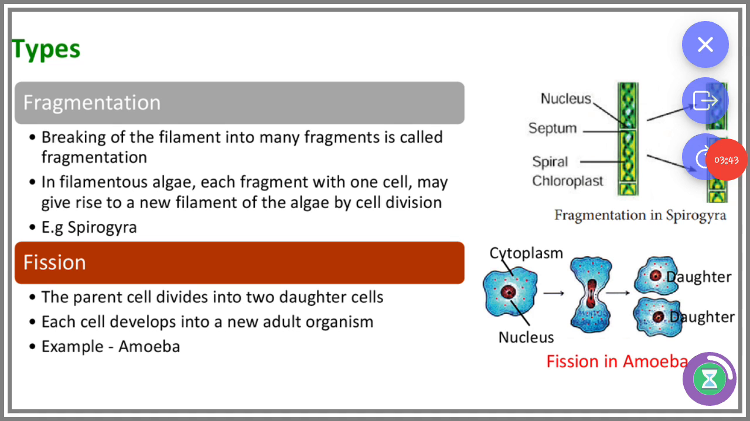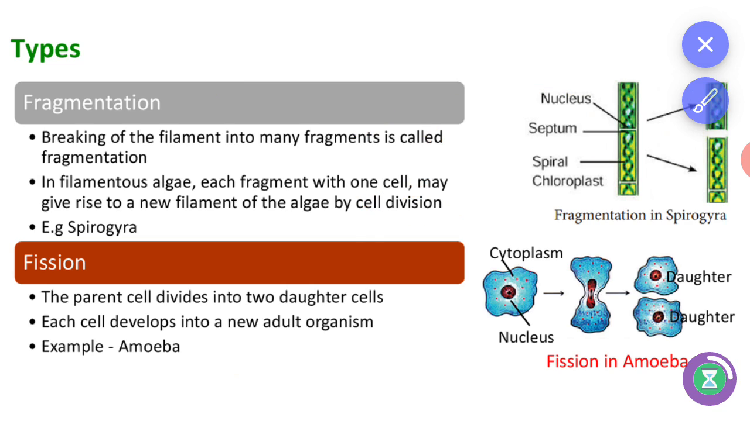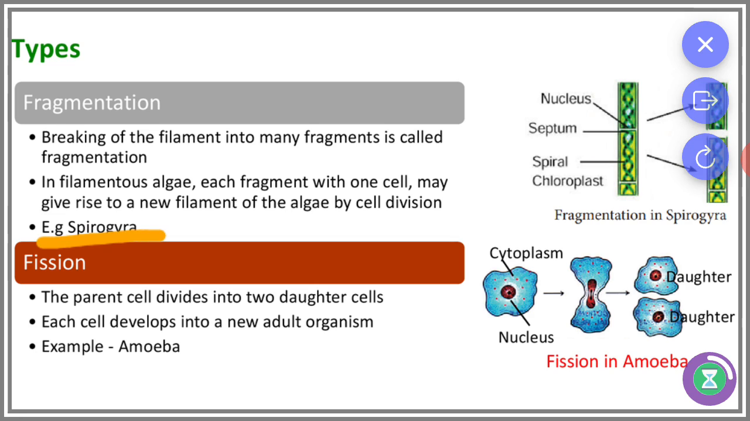And next, fragmentation and fission method. First, fragmentation. The breaking of the filament into many fragments is called fragmentation. For example, Spirogyra is an alga. It breaks into numerous pieces, so each and every individual piece develops into a single organism. In filamentous algae, a fragment with even one cell may give rise to a new filament of the algae by cell division. Example, Spirogyra.